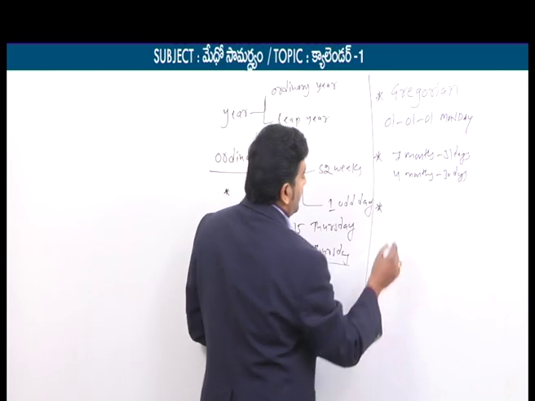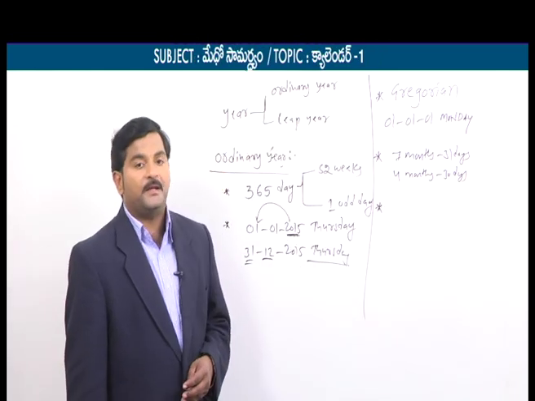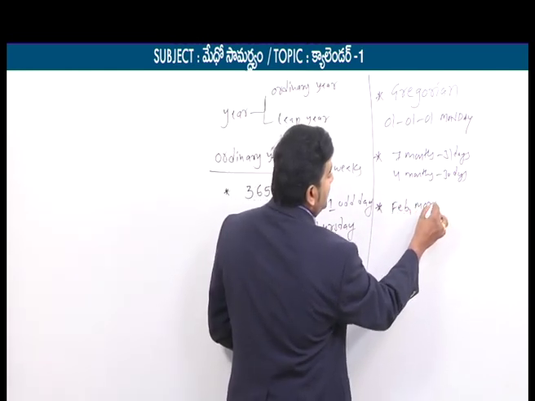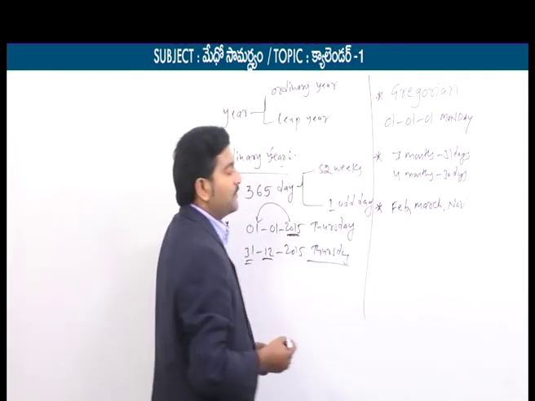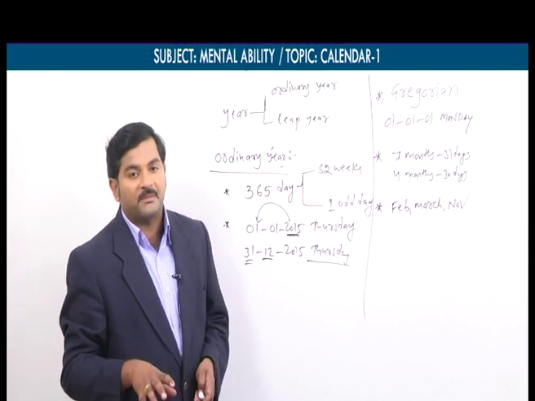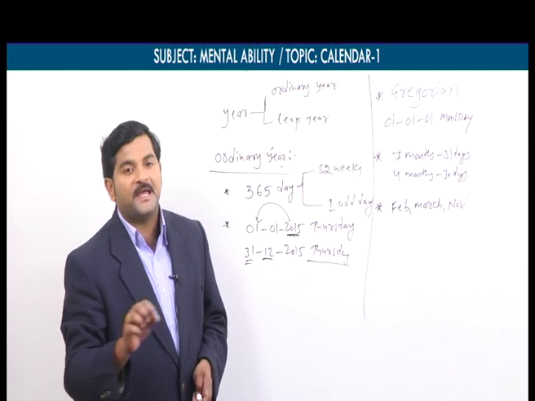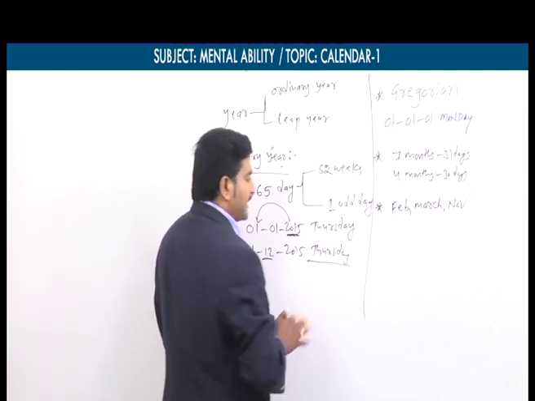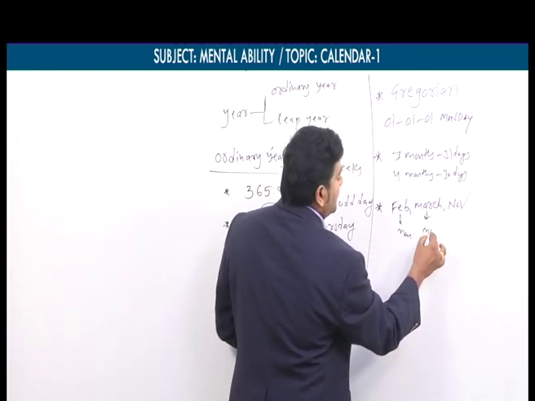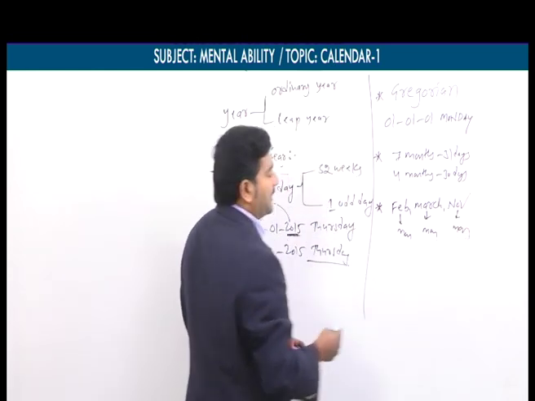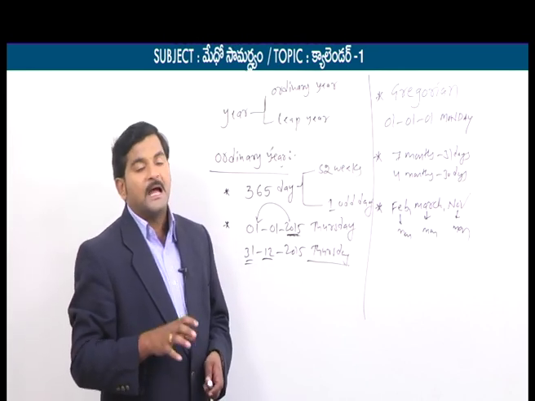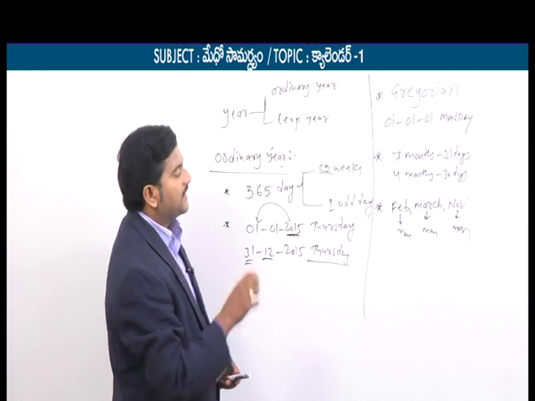Now we will focus on another point. Usually in an ordinary year, February month, March month and November month, if you want, you can verify, these 3 months start with the same day. What I mean to say is, for example, if February 1st is Monday, then March 1st also should be Monday and November 1st also should be Monday. So we can conclude that usually in an ordinary year, February, March and November start with the same day.